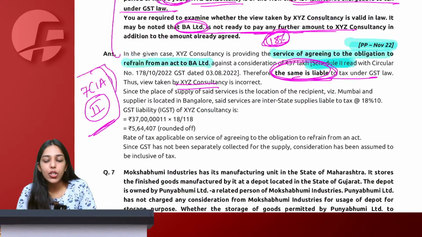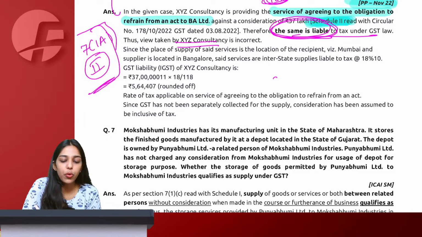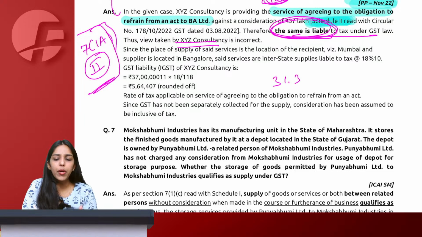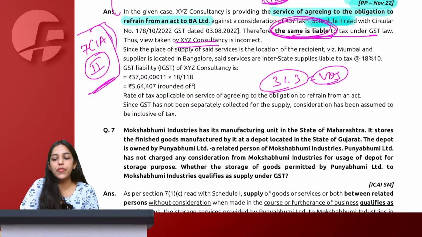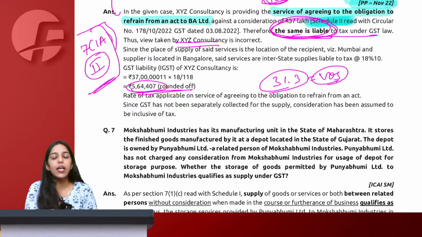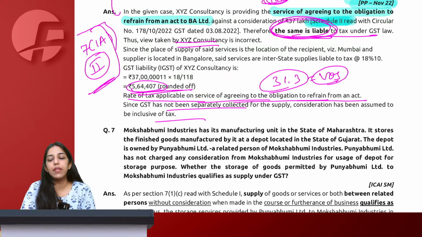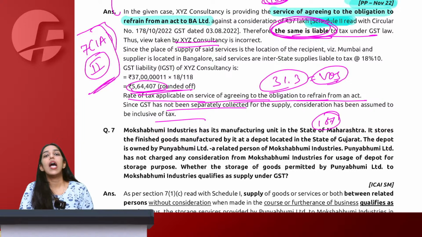So taking the rate of GST to be 18%, what I will simply do is 37 lakh divided by 118%, which comes to 31.3 lakh. This becomes my value of supply, and minus 37, which says 5.6 lakh around. This becomes my amount of GST. So the rate of tax applicable on services, normally not given, we take at 18%, and this is how we calculate the amount of GST.